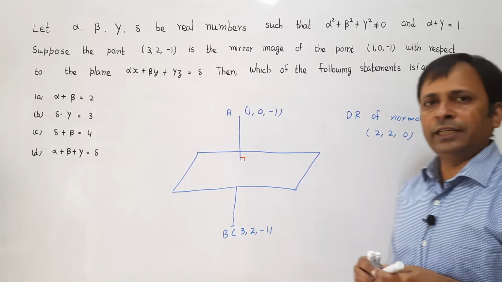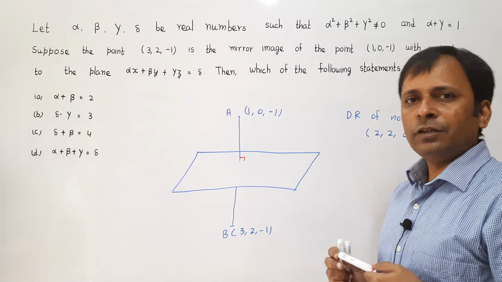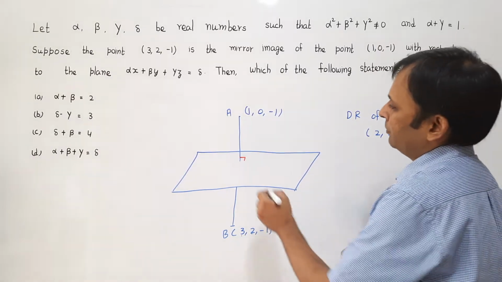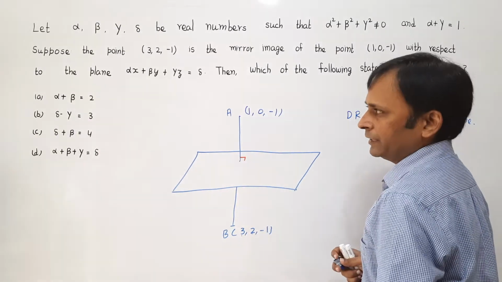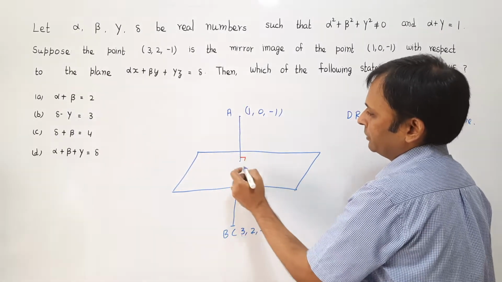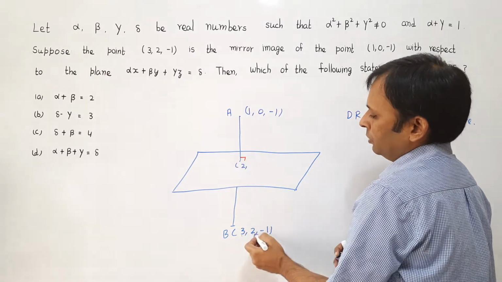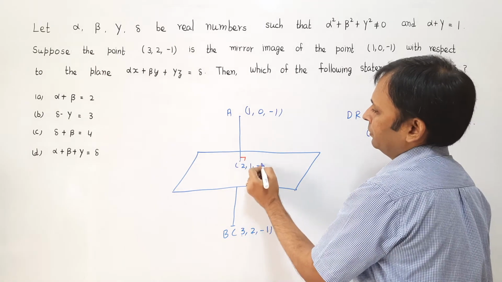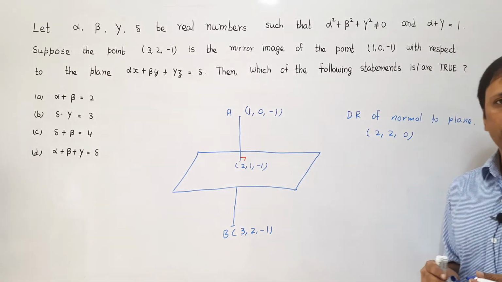This would be the direction ratio of the normal to the plane. Secondly, we can find out the midpoint of the line segment AB which would lie on the plane. That will be given by 3 plus 1 upon 2 that is 2, 2 plus 0 upon 2 which is 1, and minus 1 upon 2 which is minus 1.